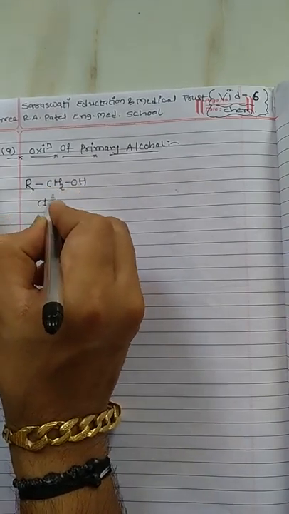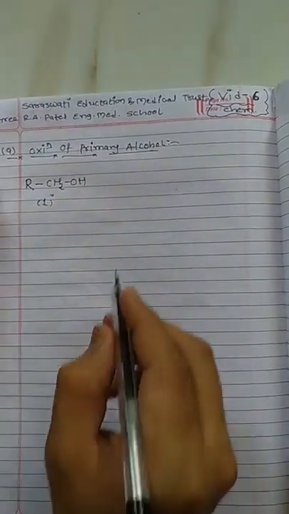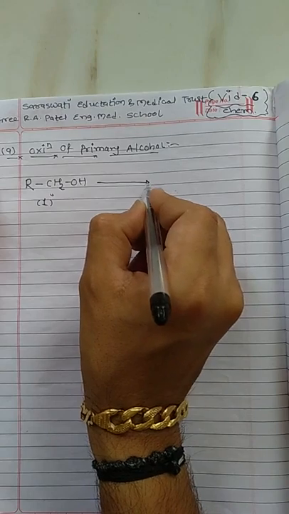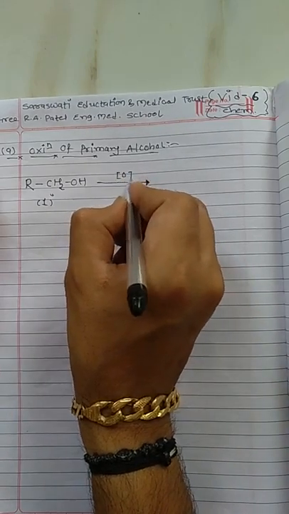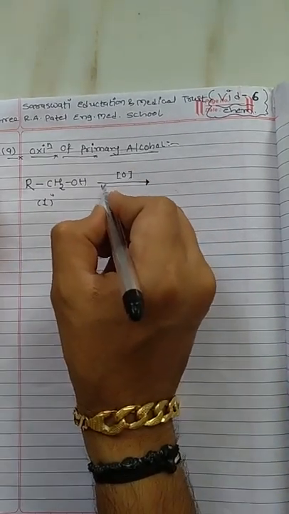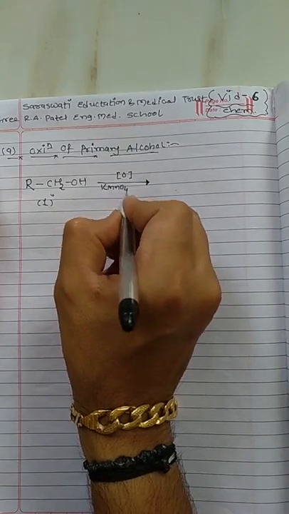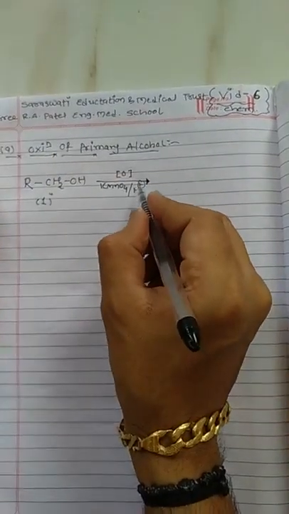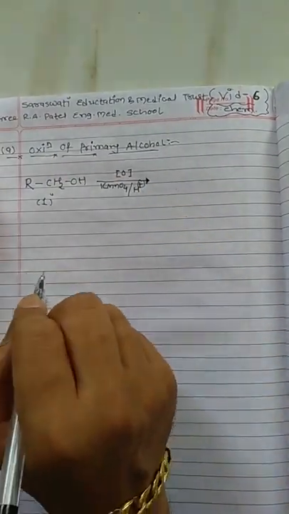This is a primary type alcohol. Now this alcohol on oxidation with a strong oxidizing agent, under condition O meaning oxidation, in presence of KMnO4, in presence of acid or alkali. So here you are allowed to use acid, alkali or neutral media.